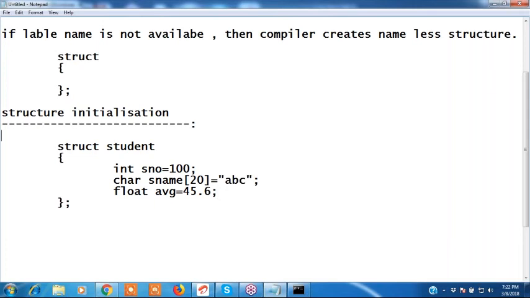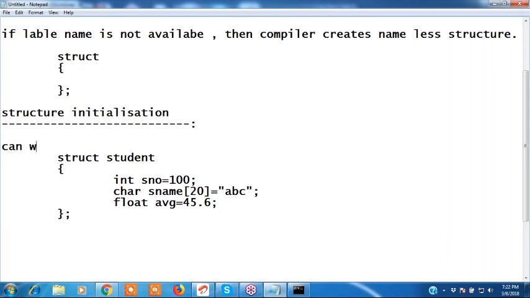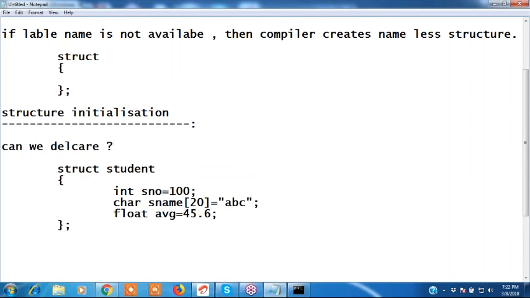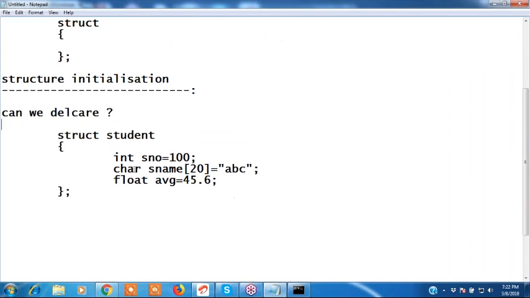Can we declare like this? Is it valid? Can we initialize this way? Can we declare in the below manner? Is it valid or not? Write this. Next one, structure initialization. Can we write like this?